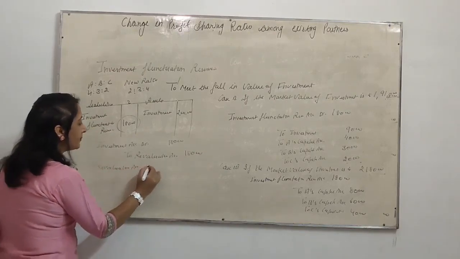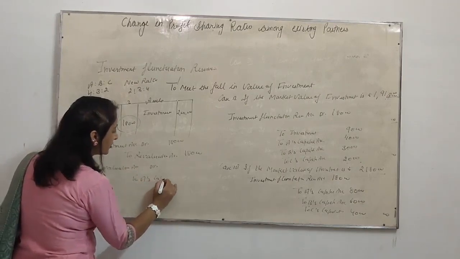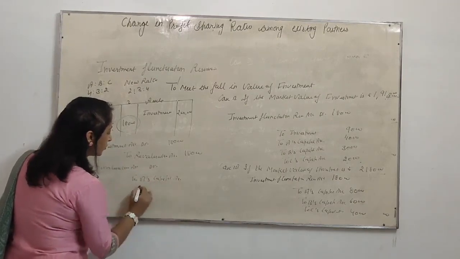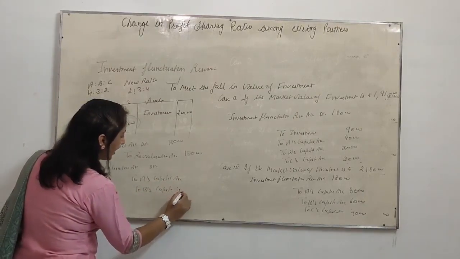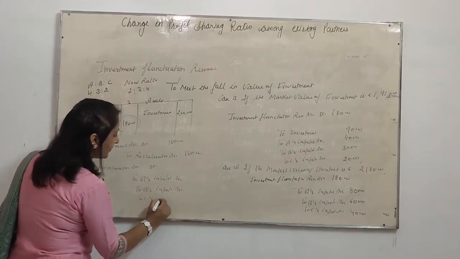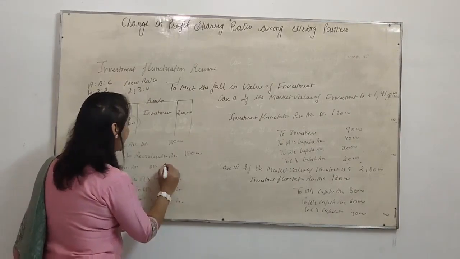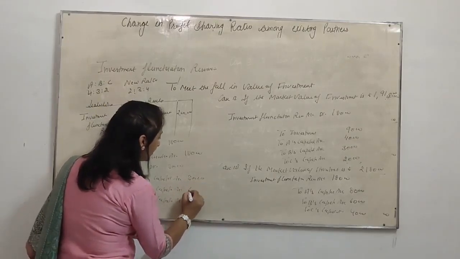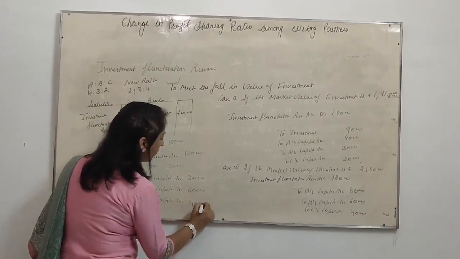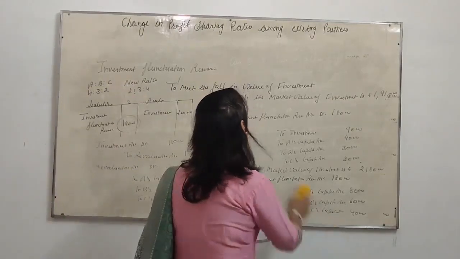Revaluation account debited to A's capital account, B's capital account and C's capital account. The 18,000 will be 8,000, 6,000 and 4,000. Now one more case is there.